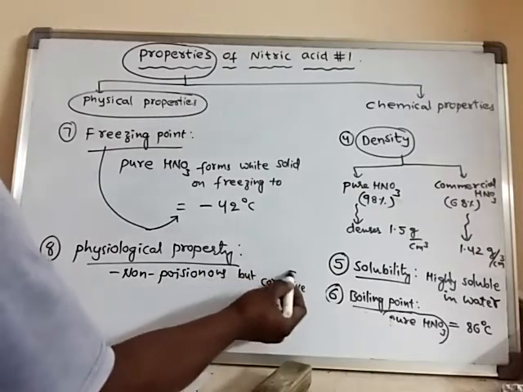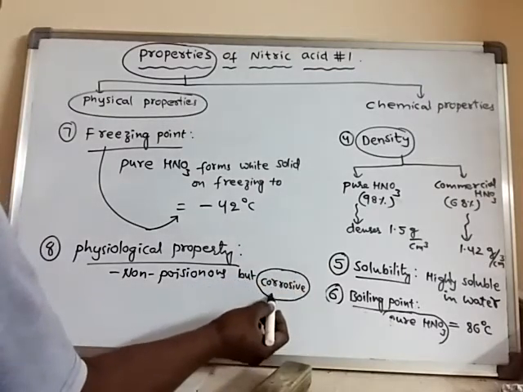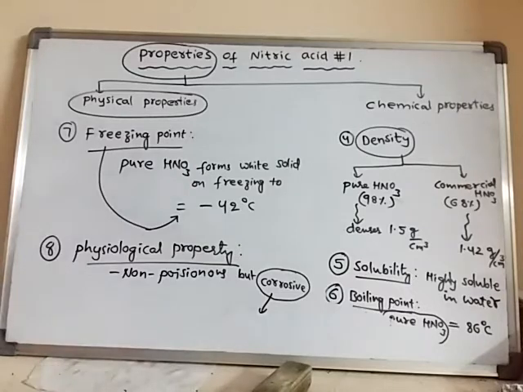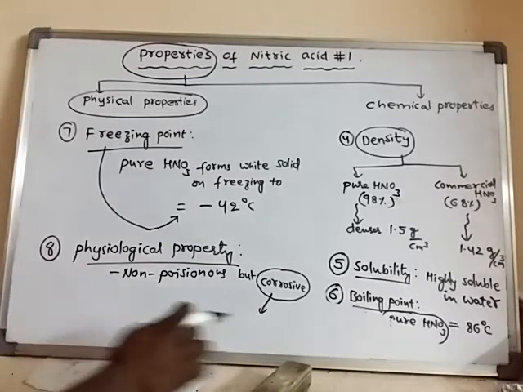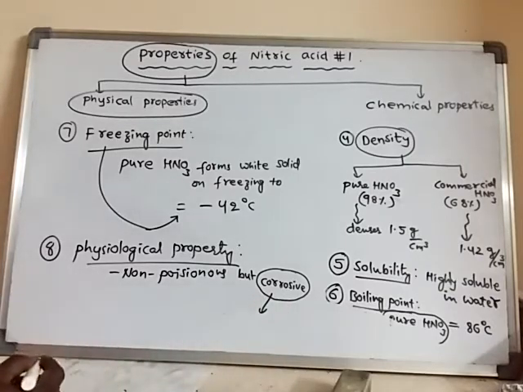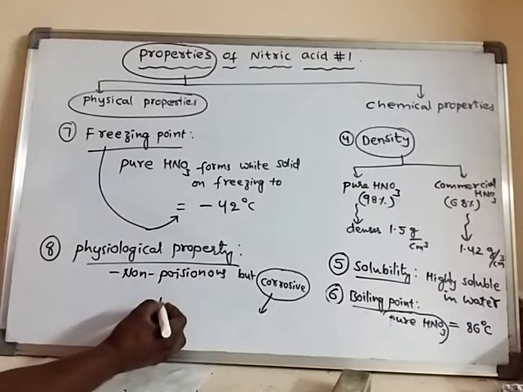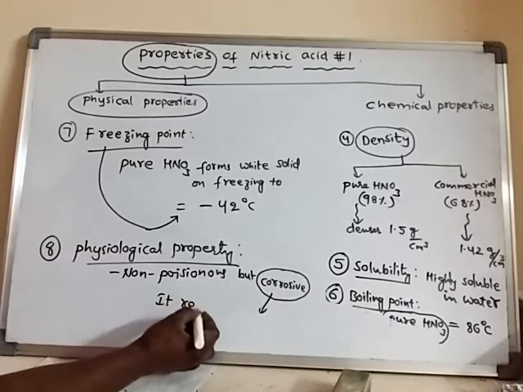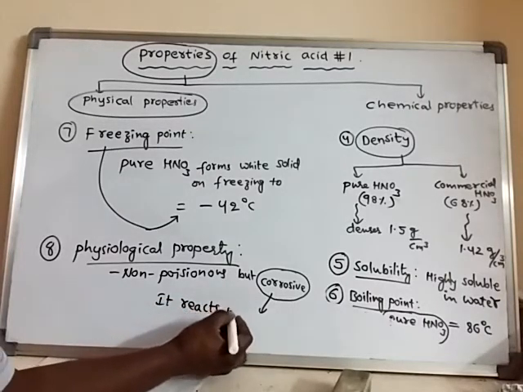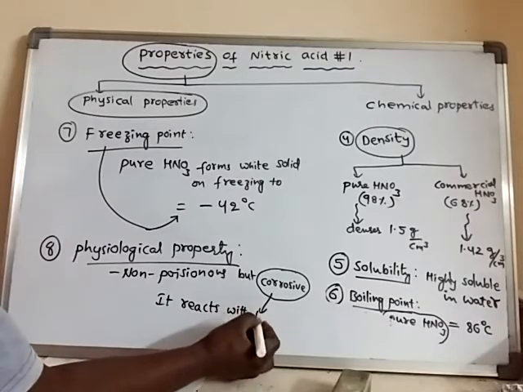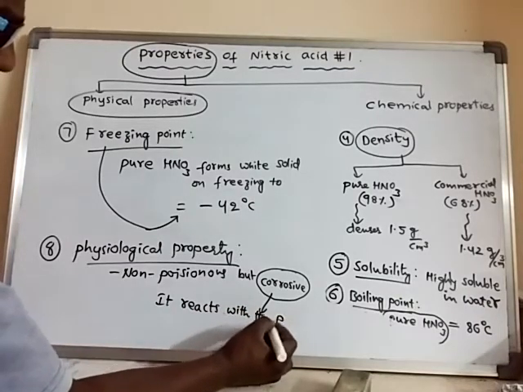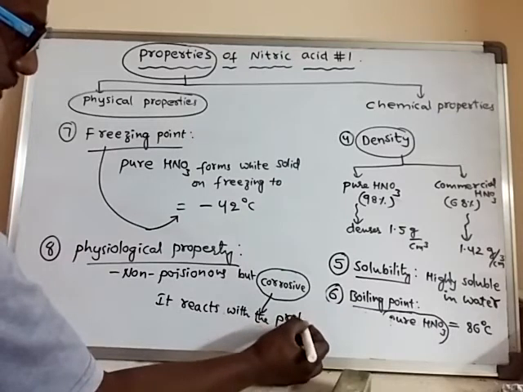As it is corrosive, if nitric acid falls on our skin, what happens? Immediately this nitric acid reacts with the proteins present on the skin.